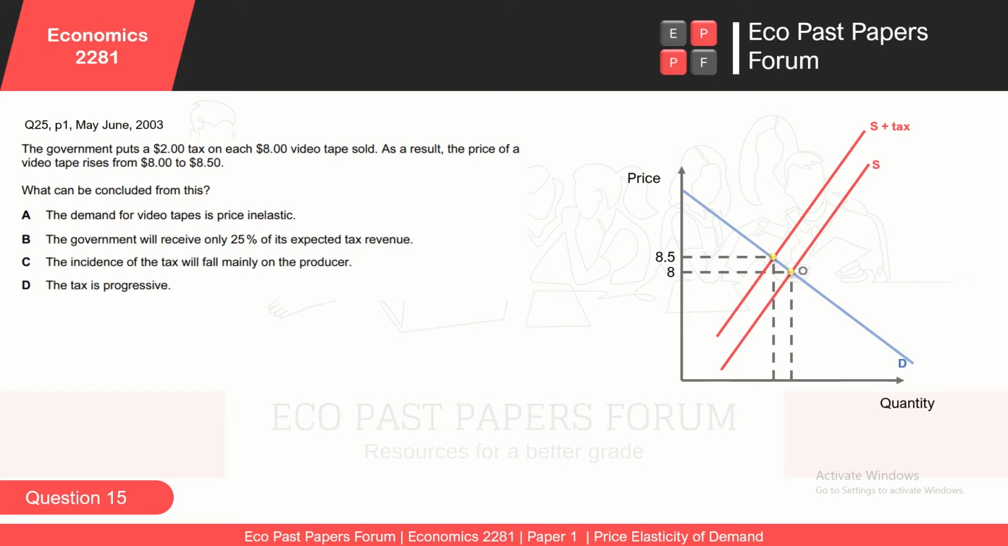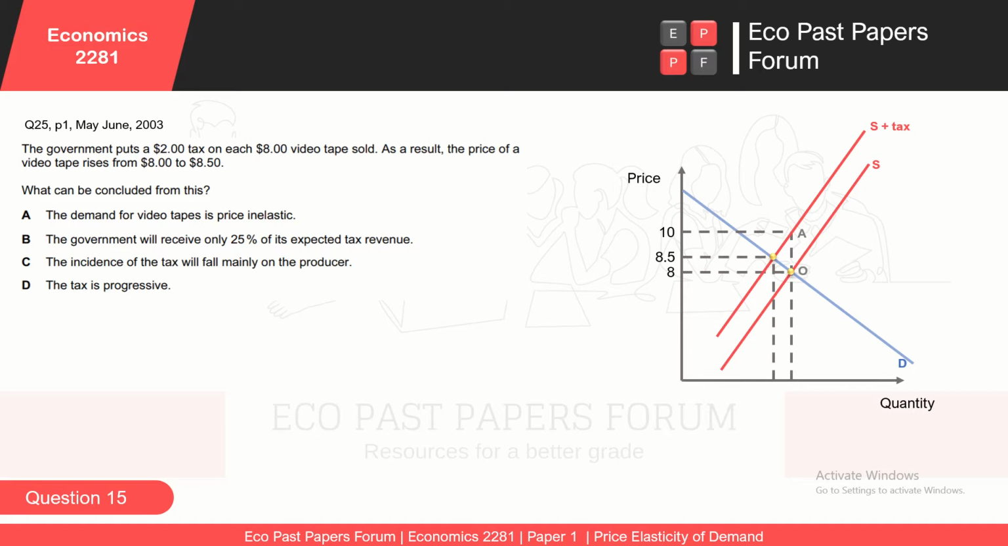Look, the tax per unit is calculated by the vertical distance, or the parallel distance, between the two supply curves. So if we move from point O vertically upwards to the supply curve S plus tax, which is O and A, then that distance is $2, right? You can see from the price that 10 minus 8 is 2. So a $2 tax has been applied on every videotape sold, but the price has not increased by $2.